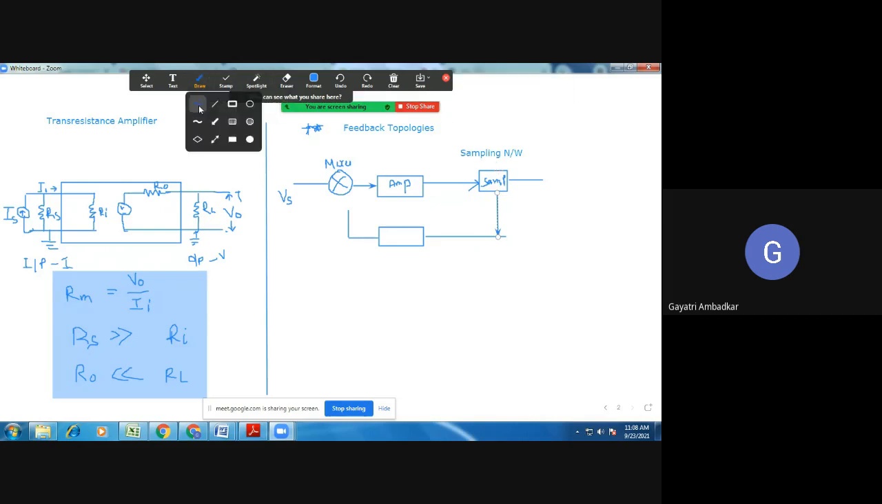So the output of the amplifier is available here, VO. But some voltage is taken by the feedback network. This is your feedback network, or we will call it the beta network. Then it will provide the feedback voltage, and this feedback voltage will go to the mixer. Okay, so here your VI.